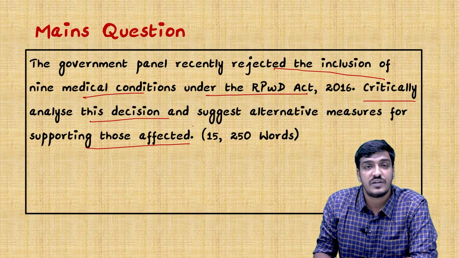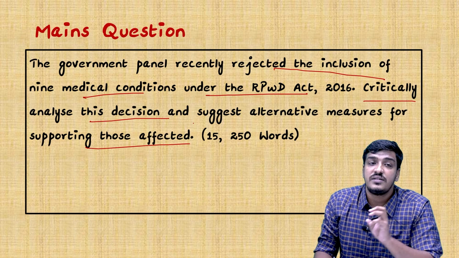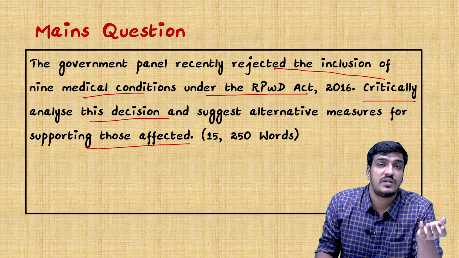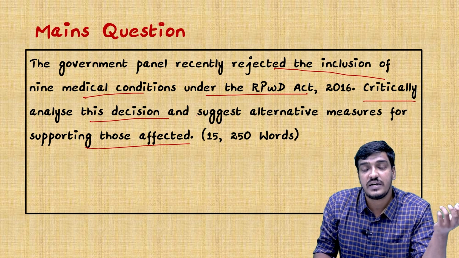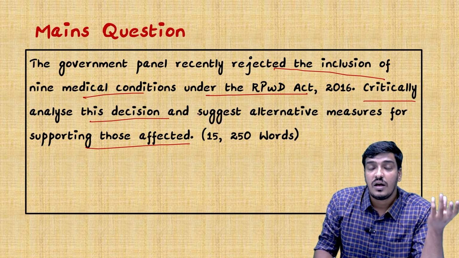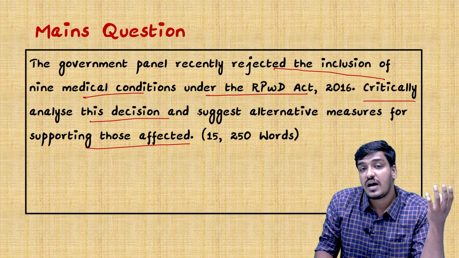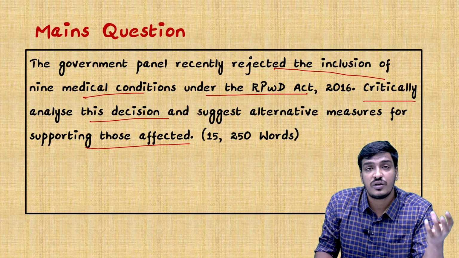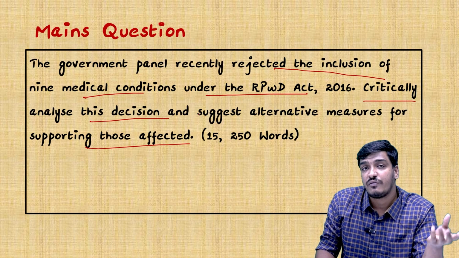As we discussed in the earlier morning discussion, these 9 medical conditions have been excluded from the recently revised list of the Rights of Persons with Disabilities Act, and we also discussed the suggested alternative measures and the implications of excluding persons affected with special kinds of disabilities from the list.